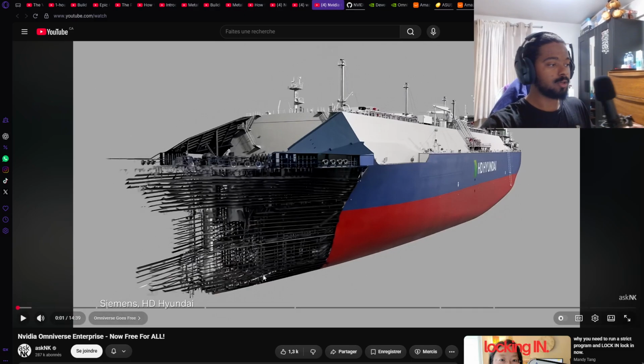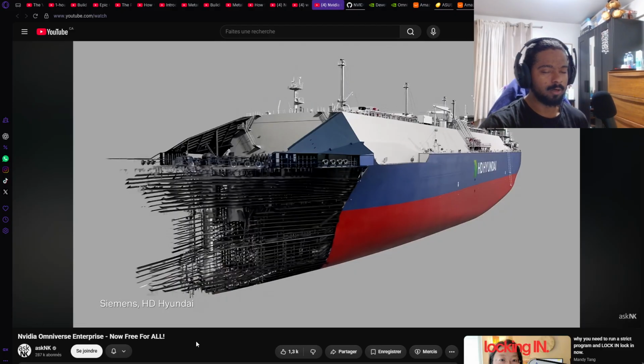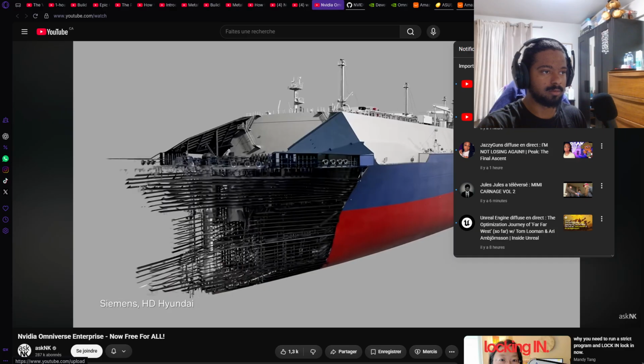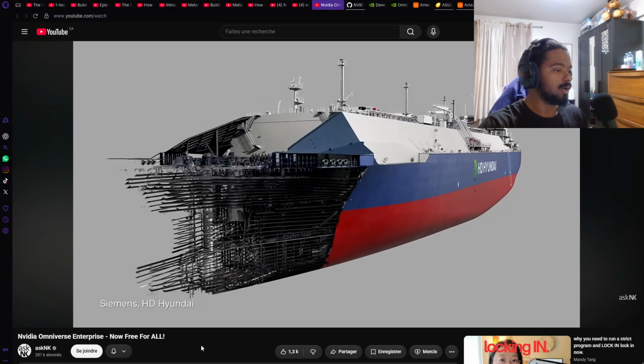Yo guys, so we are going to react to NVIDIA Omniverse Enterprise, now free for all. Now this is interesting because some comments, hold on.